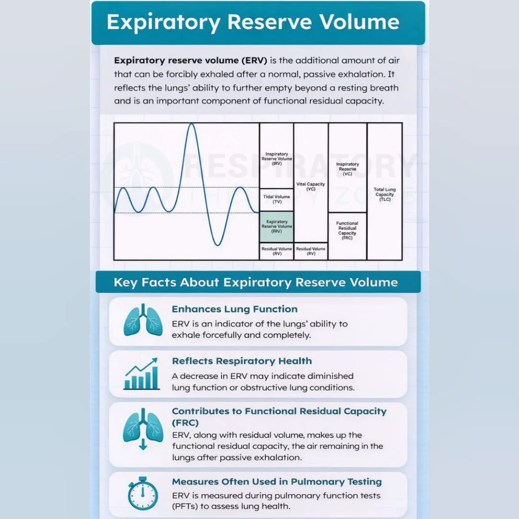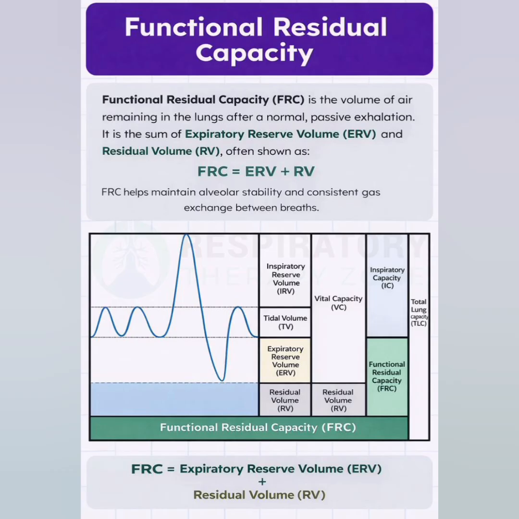Expiratory capacity: after a normal inspiration, what is the total volume of air that we can expire? It is tidal volume plus expiratory reserve volume, that is 500 plus 1,000, about 1,500 milliliters. Functional residual capacity is the volume of air that remains in the lungs after a normal expiration. It is expiratory reserve volume plus residual volume, that is 1,000 plus 1,100 milliliters.